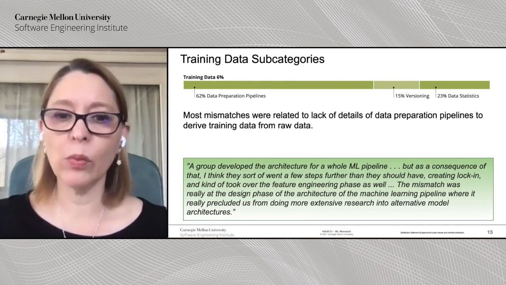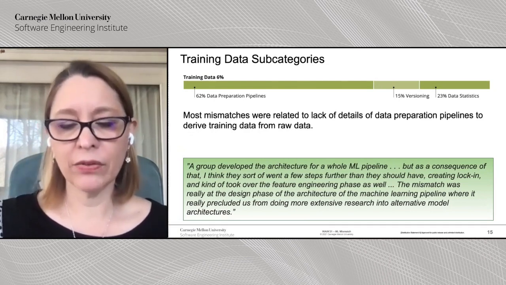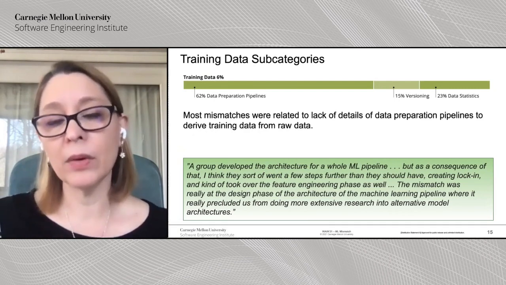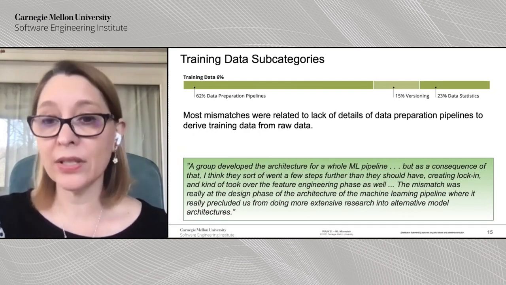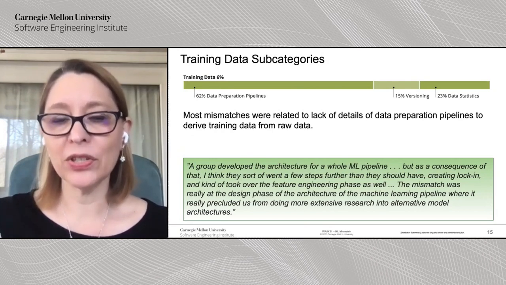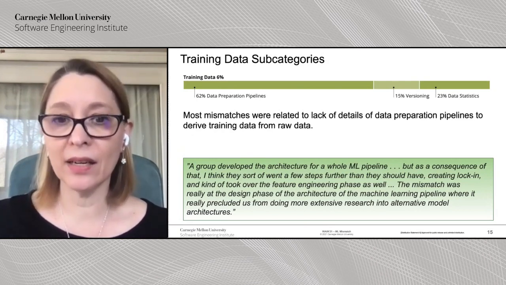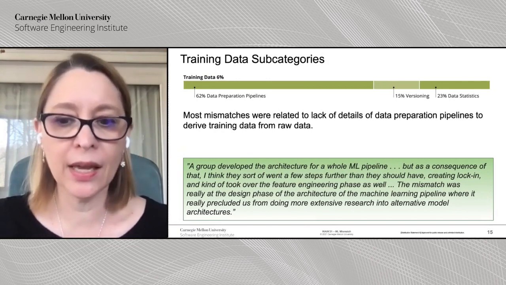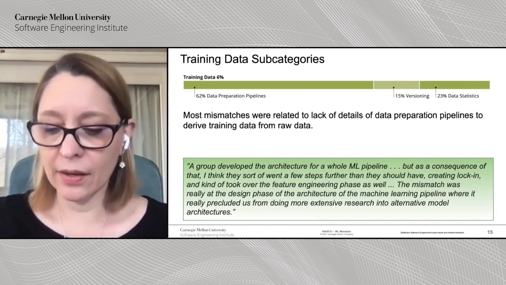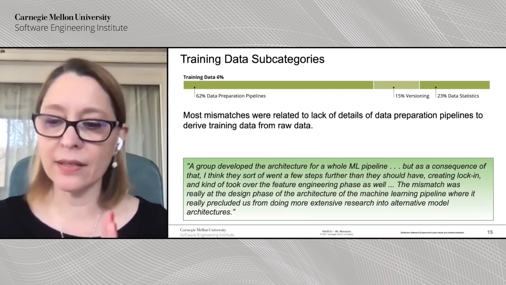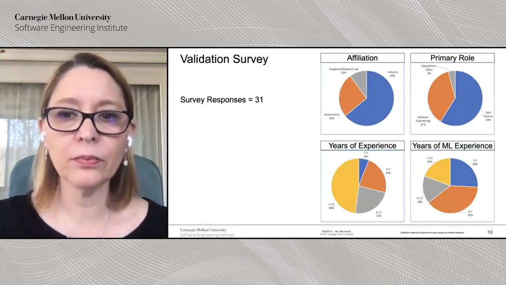Or said in a different way, how much of the data preparation and cleaning is done inside the model component, and how much of that has to be done outside of the model component, because in any operational system you have to be able to replicate that data pipeline, whether it's separate or part of the model component. So a lot of the mismatches here had to do with that specific idea of knowing when one begins and the other one starts.